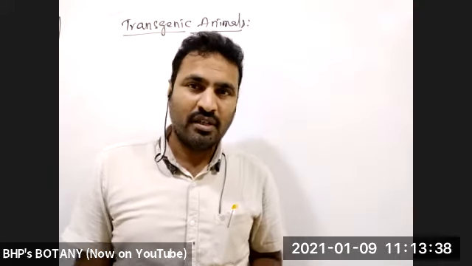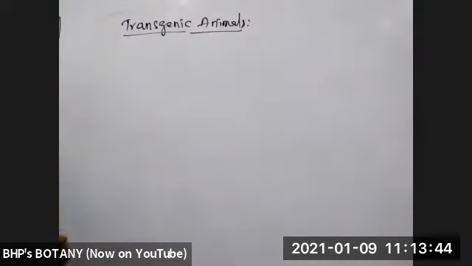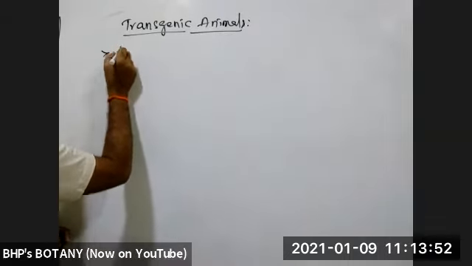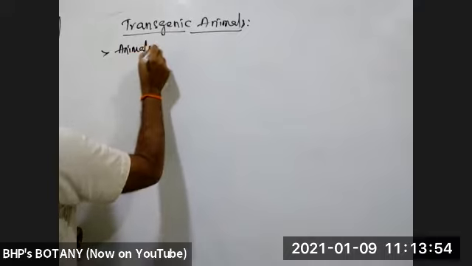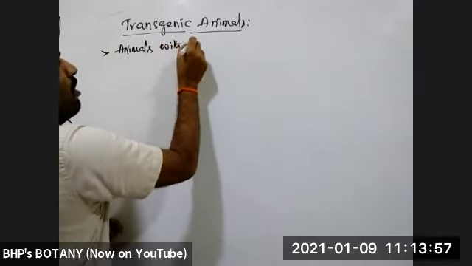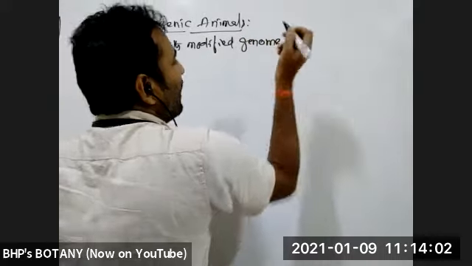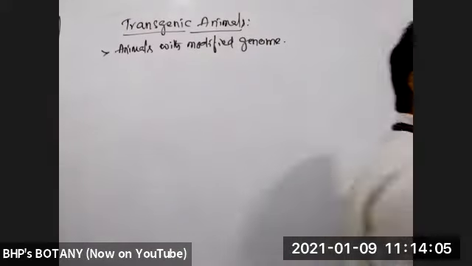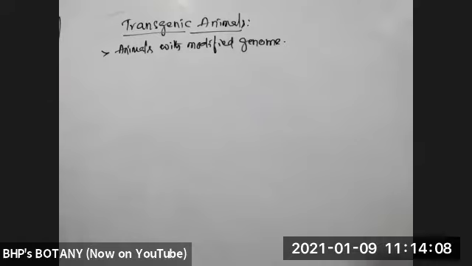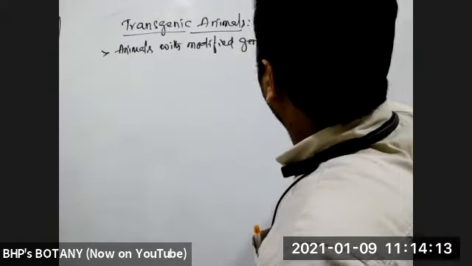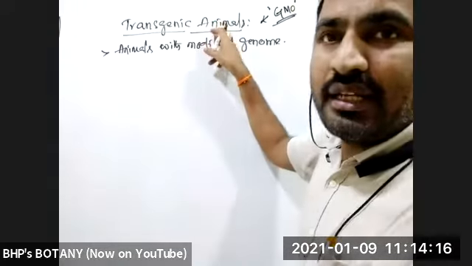Yes, good morning. Today we'll discuss transgenic animals, which is the next topic in biotechnology applications. So, what are transgenic animals? Transgenic animals are animals with a modified genome. Usually, with the help of biotechnology, we are producing genetically modified organisms. If those genetically modified organisms are developed as an animal, then it is called a transgenic animal.